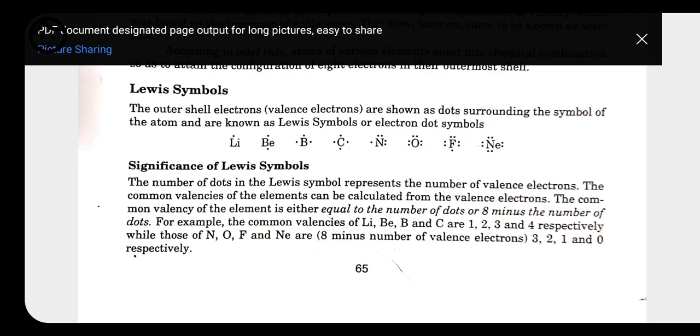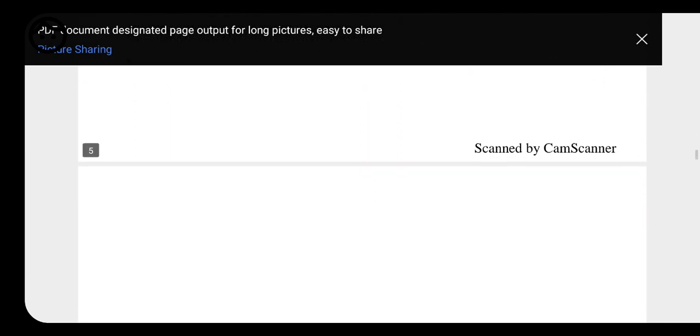But fluorine is going to gain 1 electron because here it has 7 electrons in the outermost shell. So the valency of fluorine is 1. So with the help of this Lewis dot structure, we can also know the valency. The common valency of the element is either equal to the number of dots or 8 minus the number of dots.